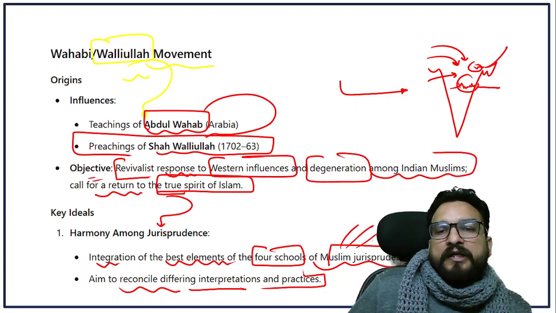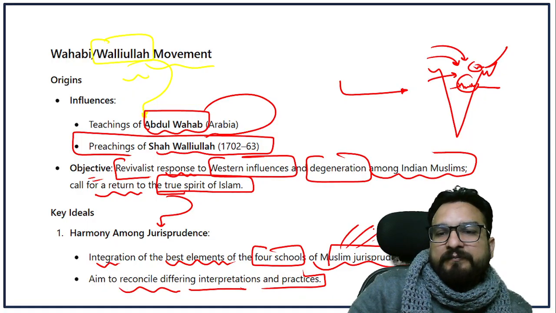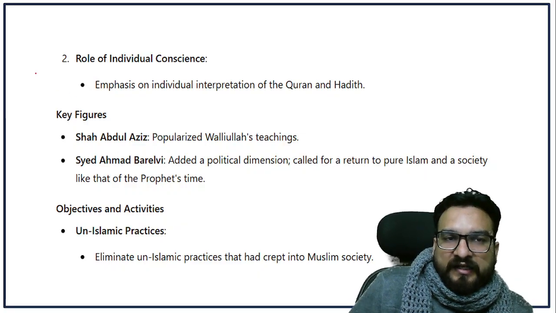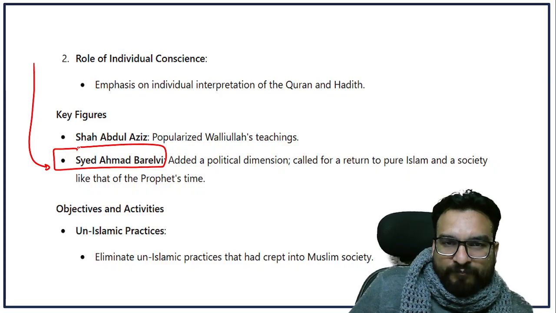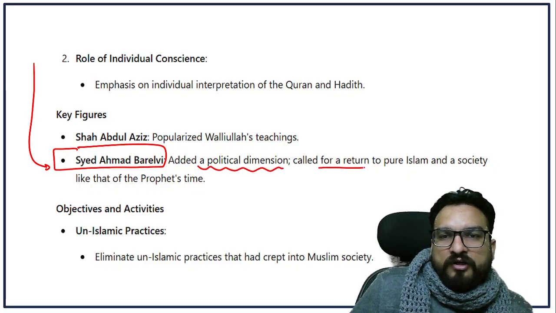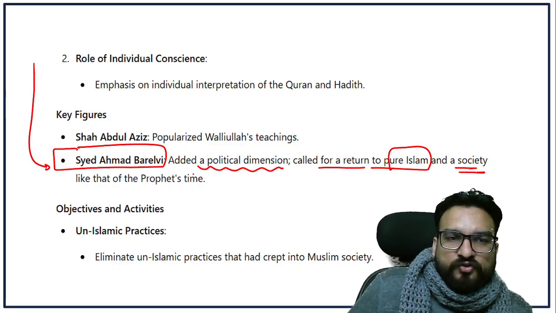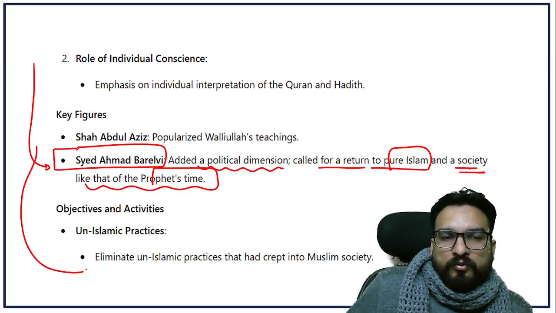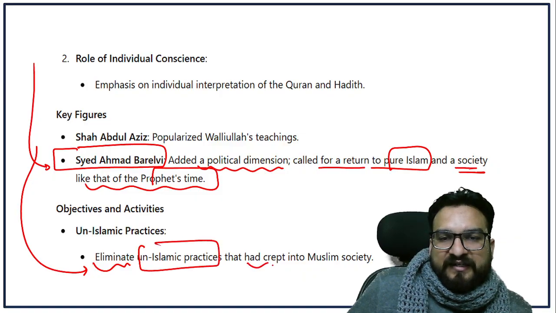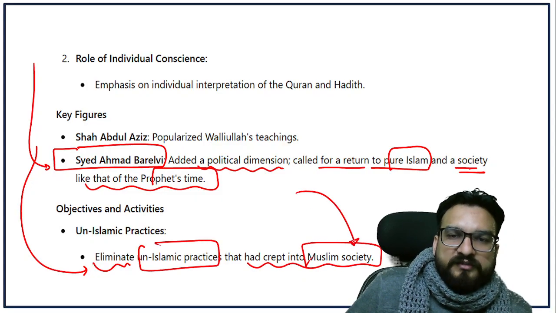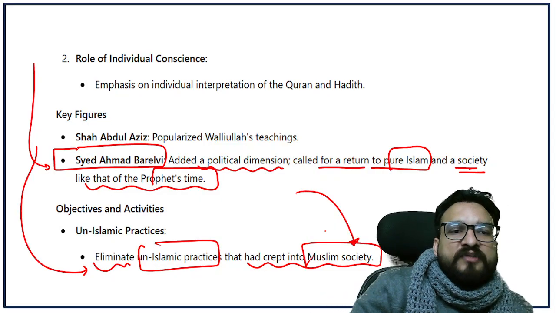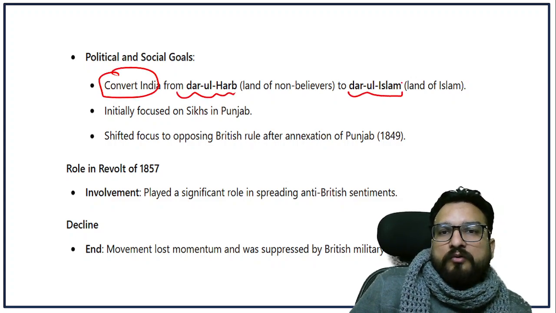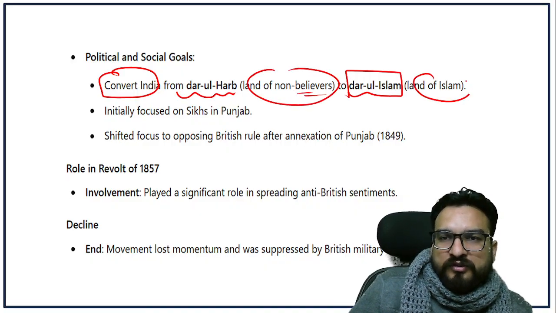Now you don't need to go into detail of what Muslim jurisprudence is, because religion-based questions don't come in UPSC. But you have to understand that the key figure here is Sayyid Ahmad Bareilly. He added a political dimension and called for a return to pure Islam and a society like that of the Prophet's time. He wanted to eliminate un-Islamic practices that had crept into Muslim society because of modernism. So a kind of orthodox type of thinking you can see here, okay. They wanted to convert India from Darul Harb to Darul Islam, land of non-believers to land of Islam.